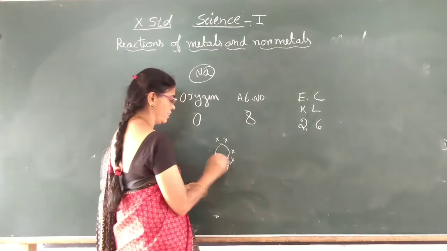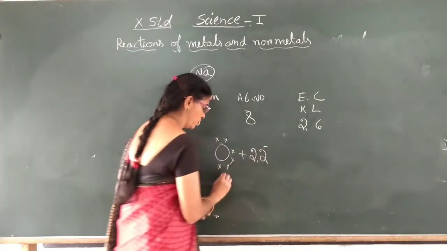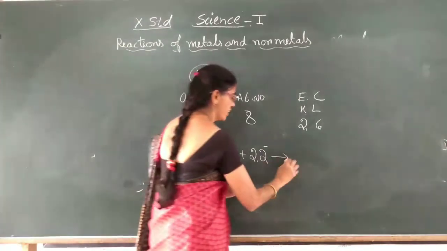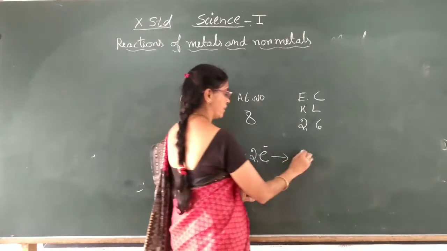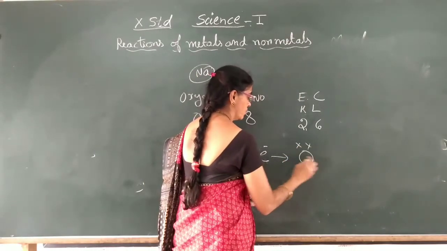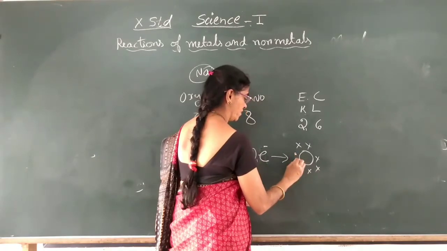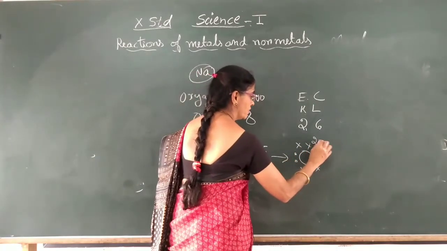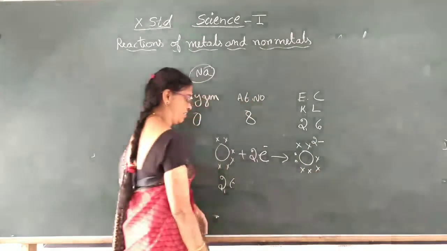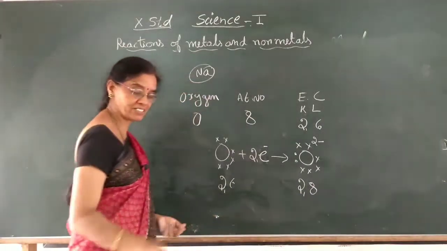So it will react and take the two electrons. 2, 6, after taking 2 electrons it becomes negatively charged, 2, 8, it will get like this.